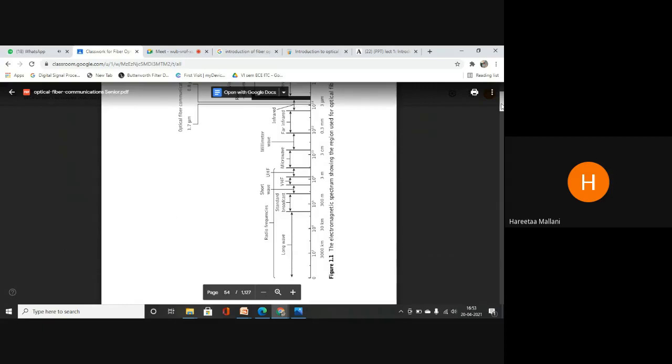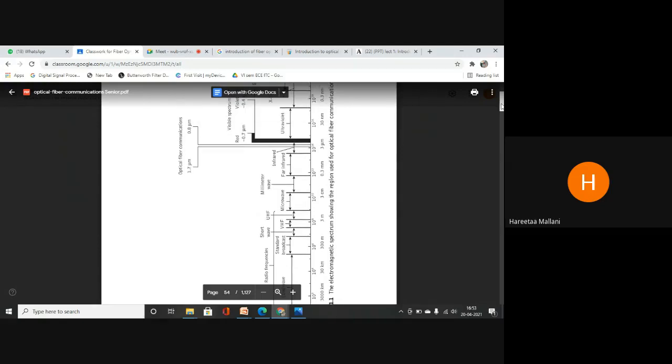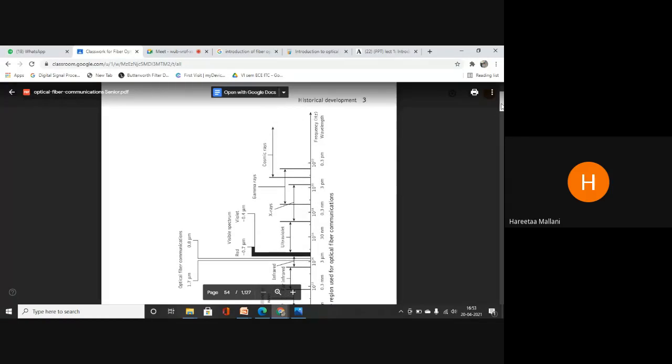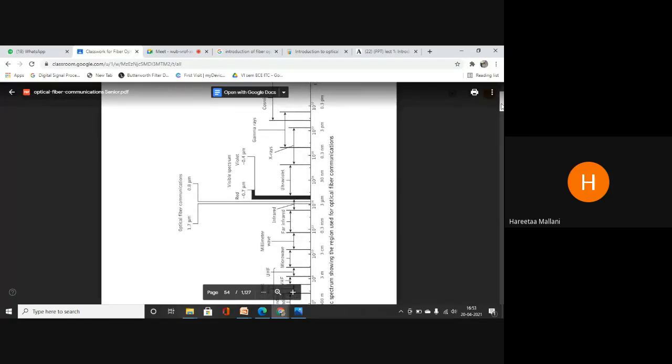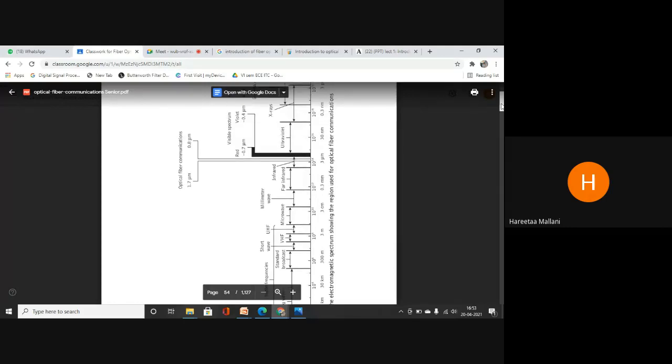Is it visible to all? So I opened this book. This shows the electromagnetic spectrum, and very nicely they have mentioned everything in this diagram. So start studying fiber optic communication. Very interesting subject. A little bit of theoretical also. 70-30% ratio is there for numerical and theory.